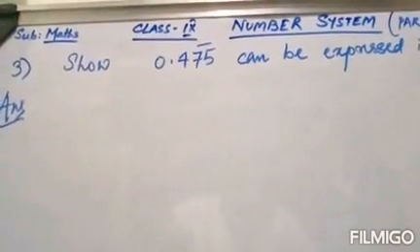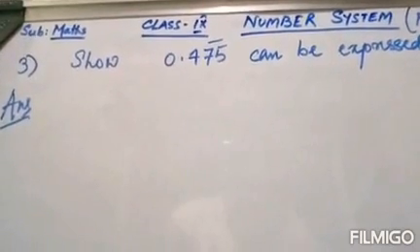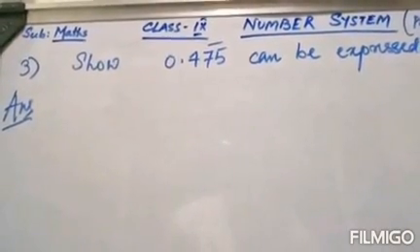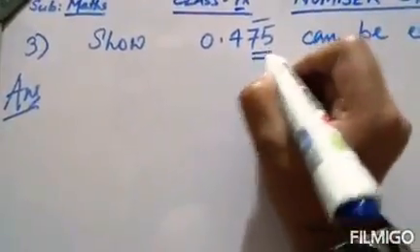How many numbers are repeating after the decimal? Two numbers.